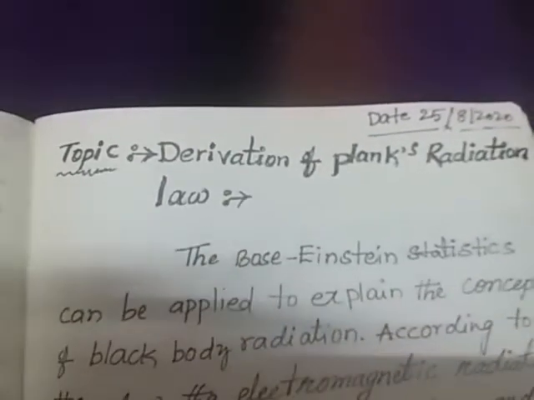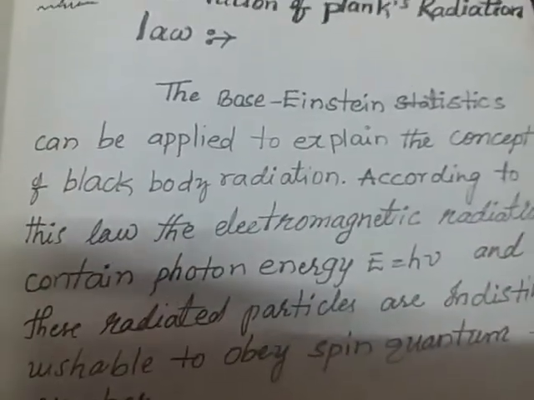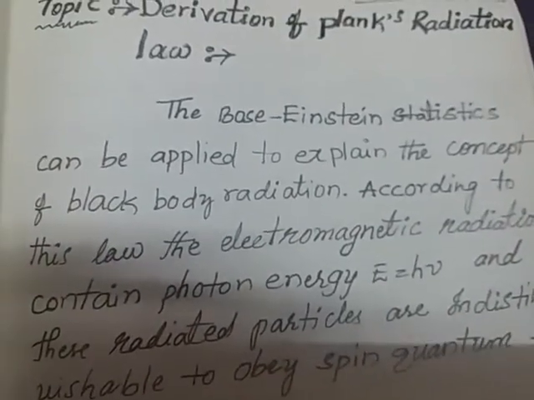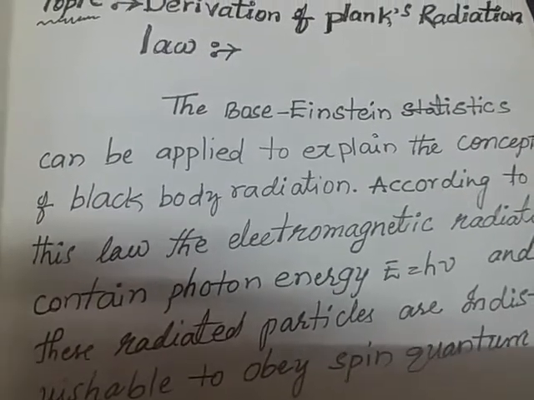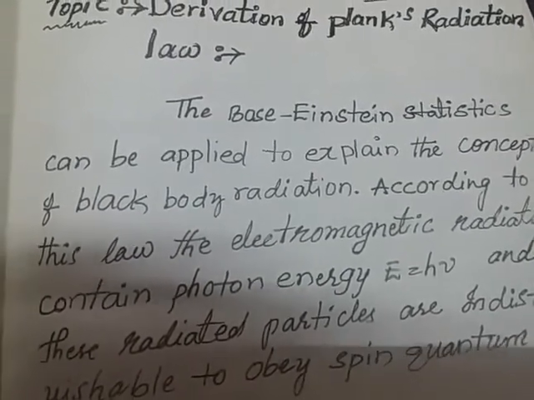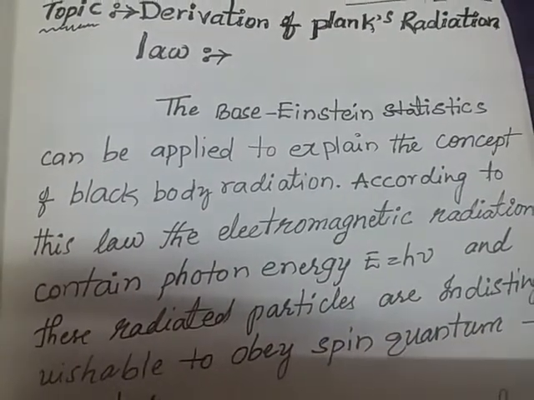So how do we derive Planck's radiation law? See one by one. According to Bose-Einstein statistics, the distribution law can be applied to explain the concept of black body radiation.